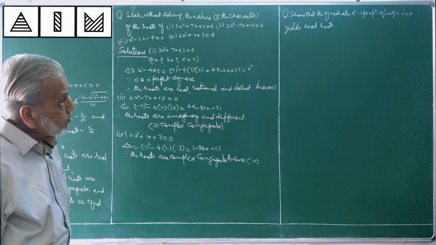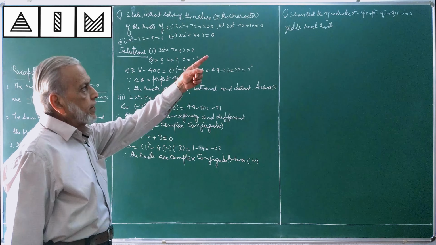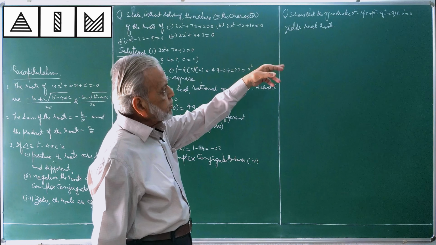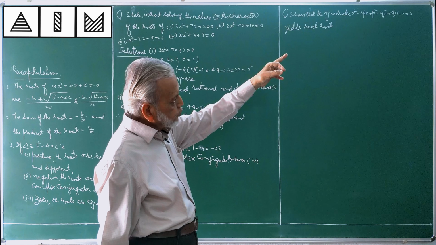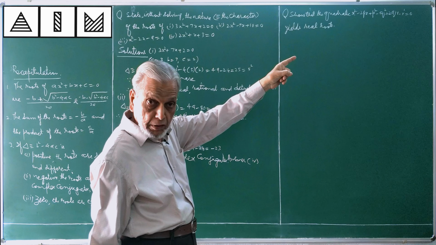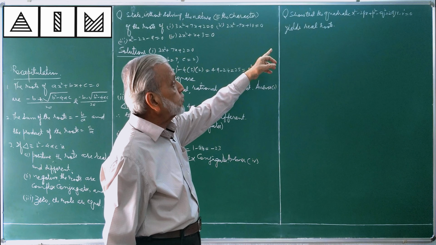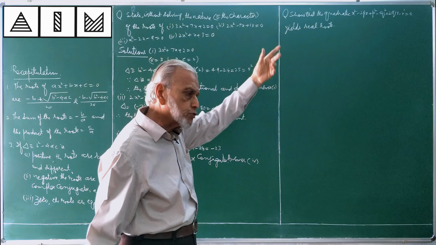I am solving one more question, please see. Show that the quadratic equation x² - 2px + p² - q² + 2qr - r² = 0 gives real roots. Let us see.